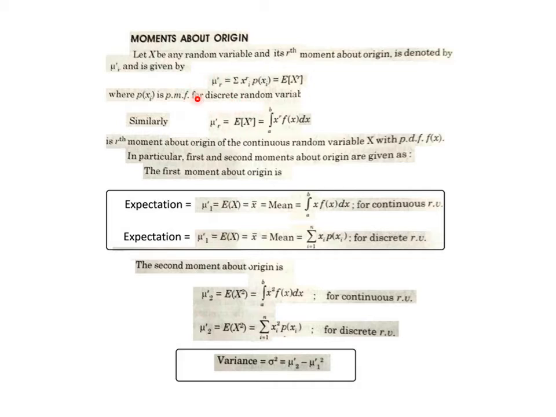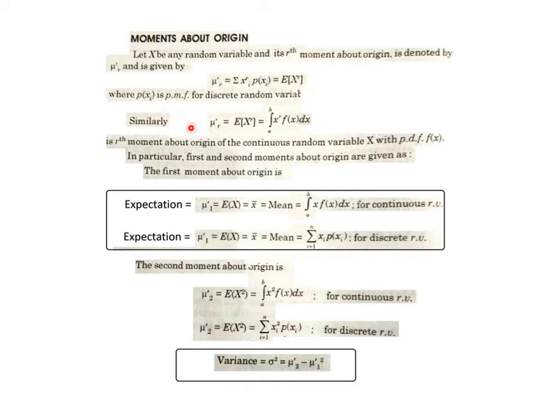We are discussing this for a discrete random variable, where the values xi will be given. Then we can find xi power r, that is, x1, x2, x3, x4 might be given, and we have to find x1 power r, x2 power r, x3 power r, etc. Then multiply them with the concerned probabilities for the concerned value of the variable. That is, for x1 it will be p x1, for x2 it will be p x2, etc. Multiply those powers r with probabilities and then add them together. That's how you find the rth moment about origin for a discrete random variable capital X.